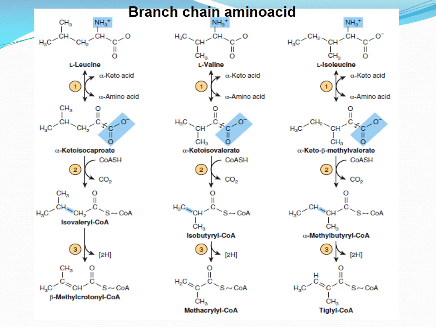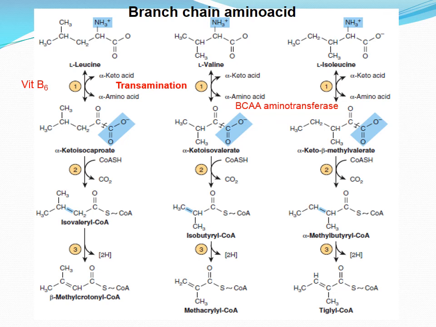Now the branched-chain amino acids. The initial reactions are common to all three branched-chain amino acids. The first three reactions of the catabolism of isoleucine, leucine and valine are analogous to reactions of fatty acid catabolism. There is transfer of the amino groups of all three branched-chain amino acids to alpha-ketoglutarate, which is catalyzed by a single vitamin B6 dependent enzyme, branched-chain amino acid aminotransferase. This enzyme is expressed primarily in skeletal muscles.